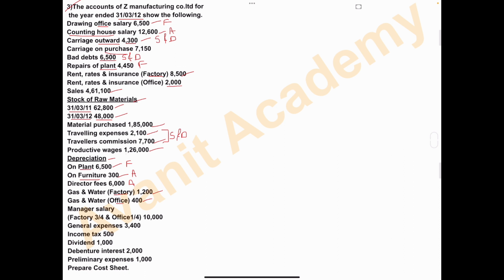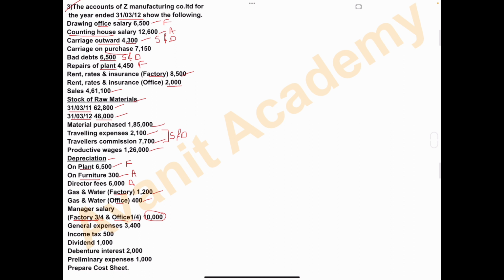Manager salary. Total manager salary amount is 10,000. But three-fourth of this 10,000 we have to take under the factory overhead because this manager is working in both departments, that is factory and office. So three-fourth of 10,000 we have to take under factory and one-fourth of 10,000 we have to take under the head office overhead. Clear?